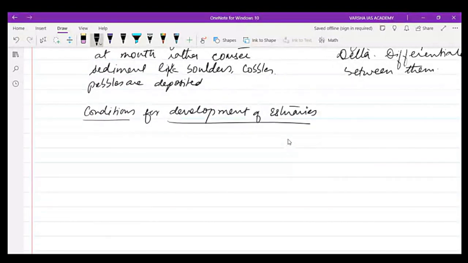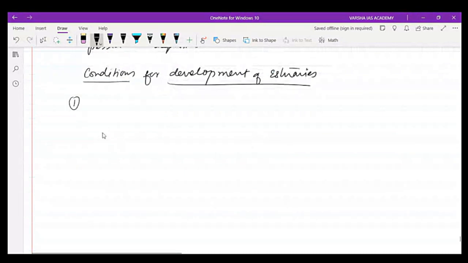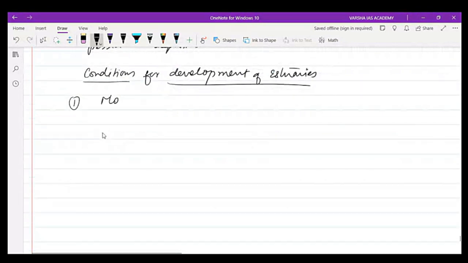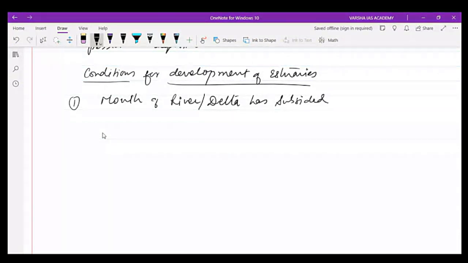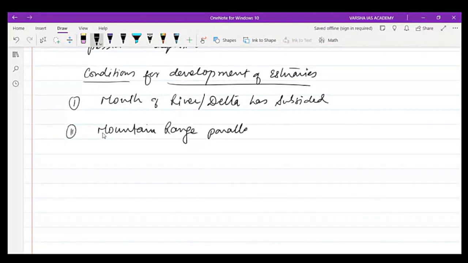Number one is the first condition: the mouth of the river or delta has subsided. Number two, mountain range parallel to the coast.